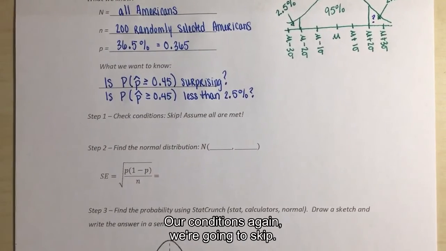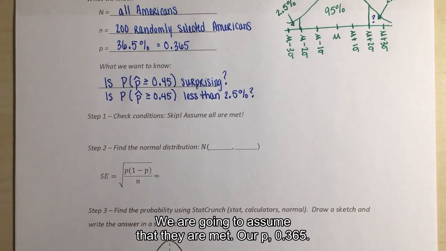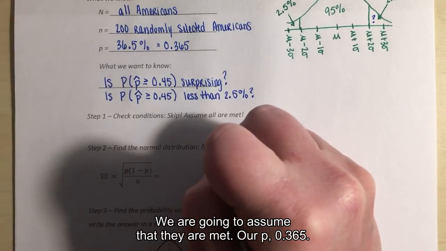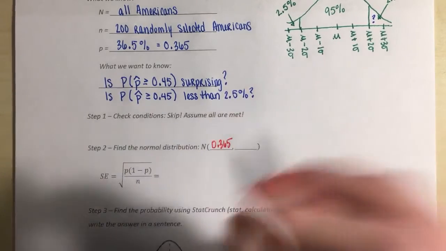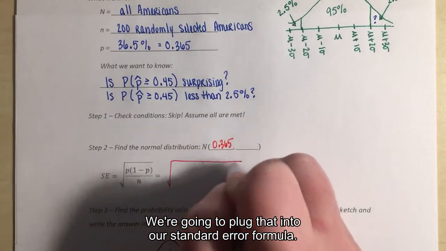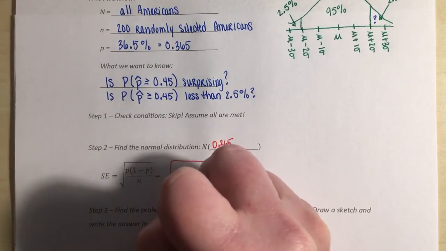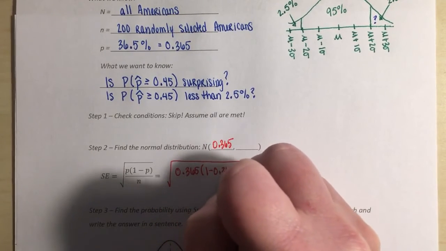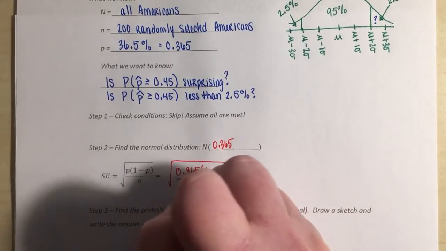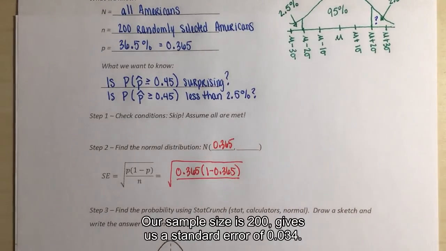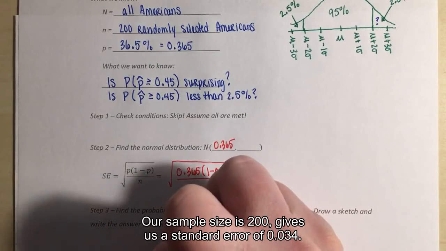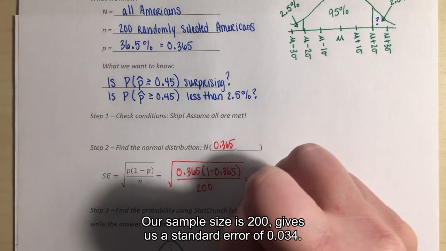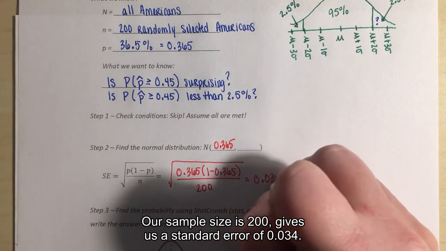Okay, so our conditions, again, we're going to skip. We're going to assume that they are met. Our p is 0.365. We plug that into our standard error formula. Our sample size is 200. That gives us a standard error of 0.034.